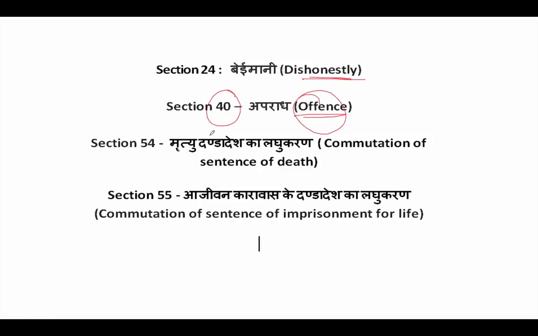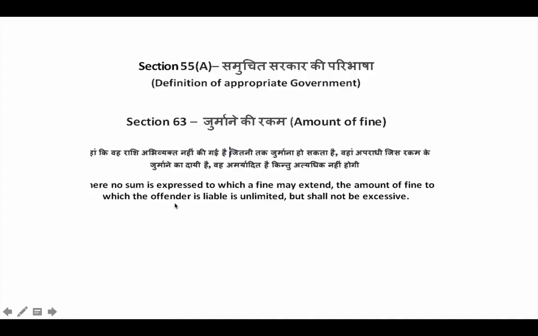It describes offense, and these are important sections 54 and 55 because these are related to commutation. So commutation of the sentence of death is section 54. So you can escape death if your sentence is commuted. Similarly, you can escape imprisonment for life, and it will be made less severe by commutation. That is section 55. Section 55A defines the definition of an appropriate government.